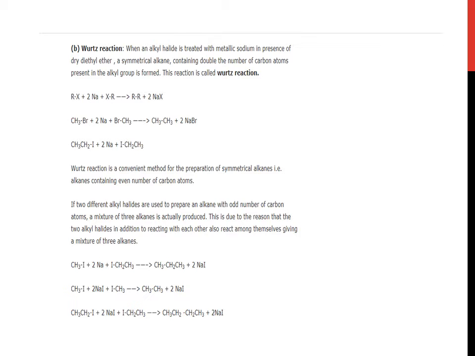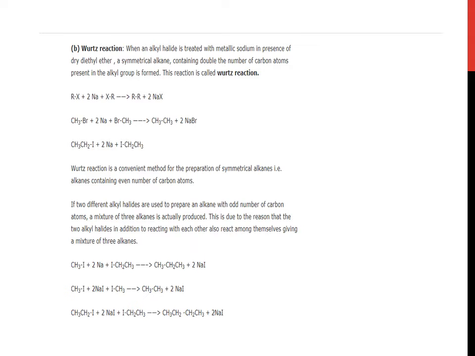Wurtz reaction is a convenient method for the preparation of symmetrical alkanes, that is, alkanes containing an even number of carbon atoms. This is also one of the important questions in the NCERT back exercise. If two different alkyl halides are used to prepare an alkane with an odd number of carbon atoms, a mixture of 3 alkanes is actually produced. This is due to the reason that the two alkyl halides, in addition to reacting with each other, also react among themselves, giving a mixture of 3 alkanes.